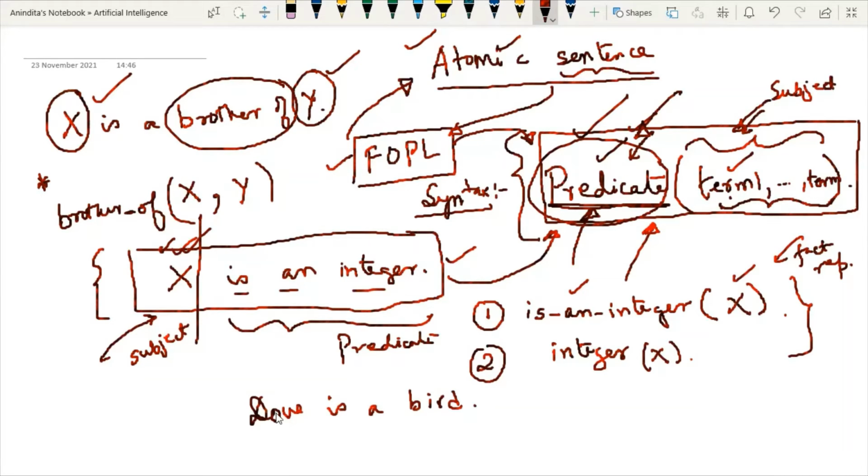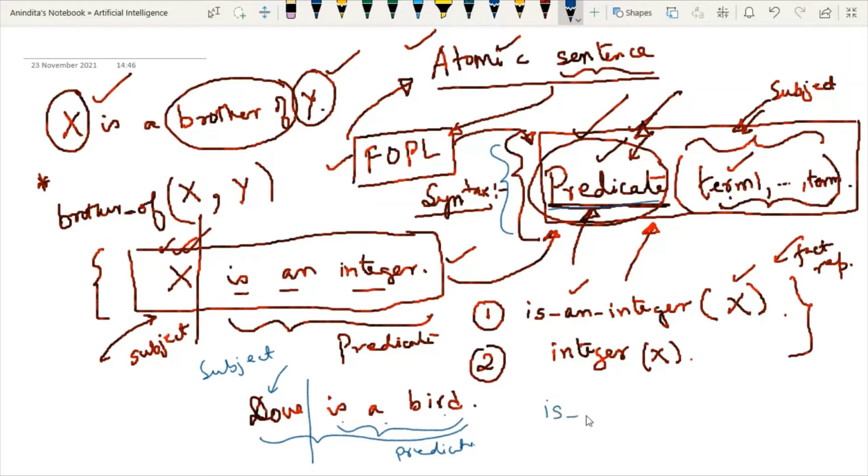So now let's try to convert it. So whenever any atomic sentence is given to you, first divide it into two parts. First part is the subject. I'm talking about dove, and the rest of the part is predicate, right? So once we have identified the predicate, so we can use this syntax. So what is this syntax? I can write it as first the predicate. Which part is the predicate? Is a bird. It is a predicate. So I will write is a bird.